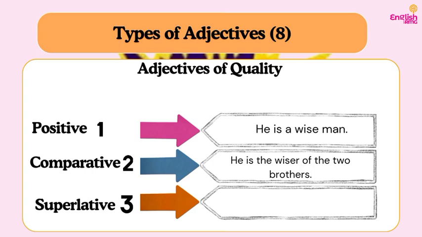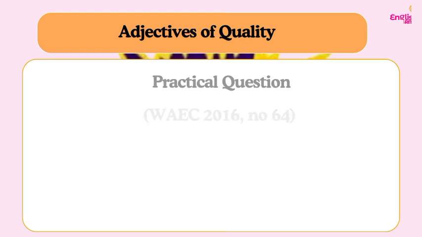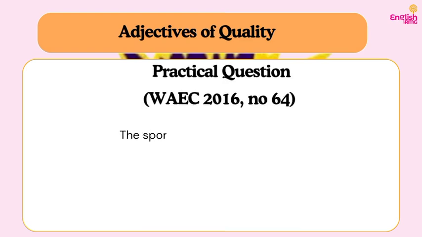Do you understand? So let's move on to the third one, which is the superlative. For the superlative, we have, he is the wisest of the three brothers. That is, the superlative is used to show comparison among three or more persons. Or when we are not even told, like we say, he's the wisest in his class. When a general noun is used like that, we assume that we have more than two persons in the class, so we use the superlative form. Do you understand? So let's consider a few questions on this from past questions.